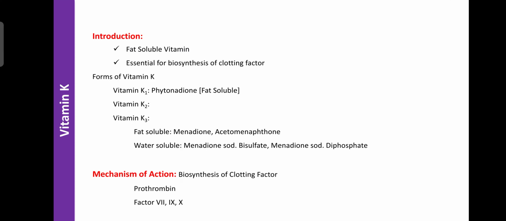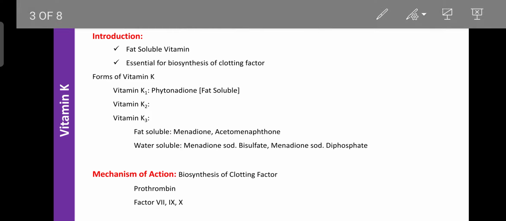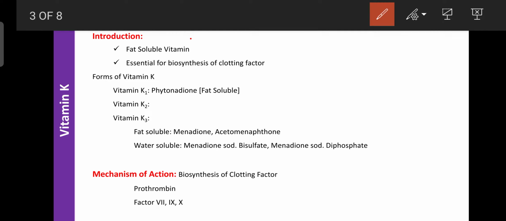Next, regarding the pharmacology of vitamin K. Dear students, vitamin K is a fat soluble vitamin. It is essential for the biosynthesis of the clotting factors. Regarding the forms of vitamin K, it is mainly classified into three types, that is vitamin K1, vitamin K2 and vitamin K3.